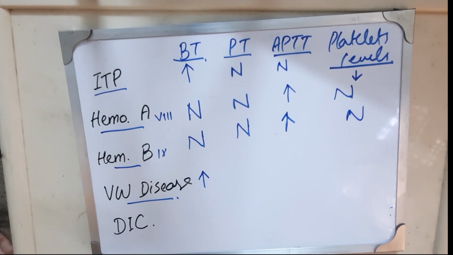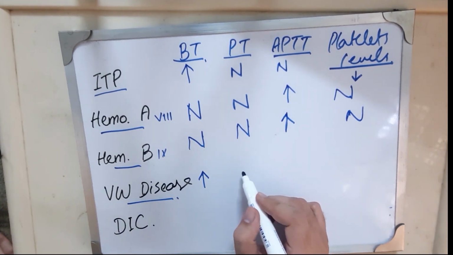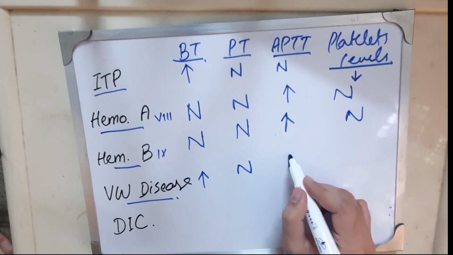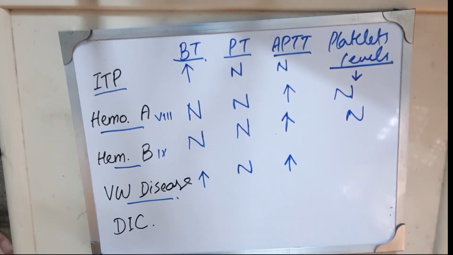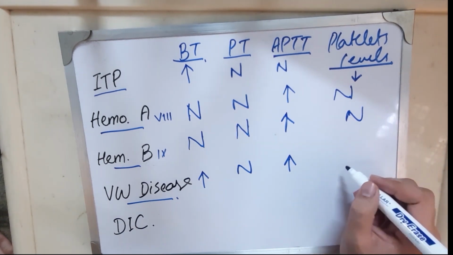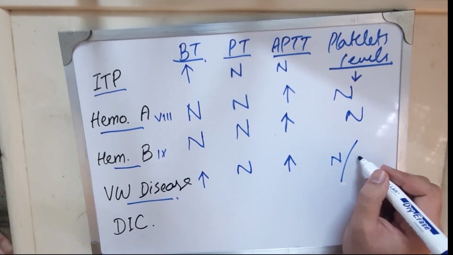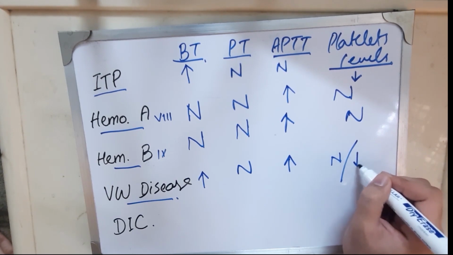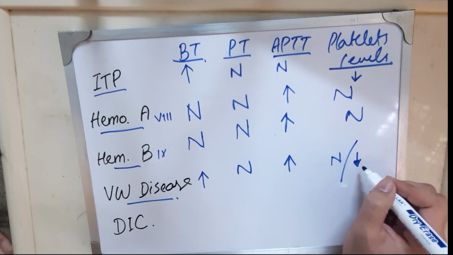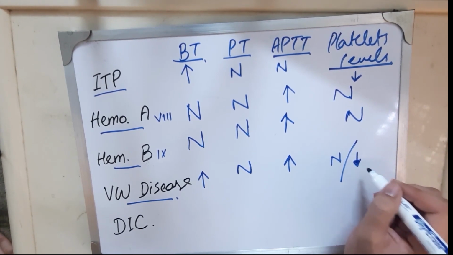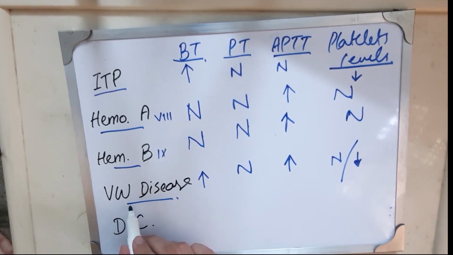Prothrombin time is normal. APTT is increased due to abnormal function of factor 8. Its levels are also decreased. Platelet levels may be normal or may be decreased. There is no single test that can diagnose von Willebrand disease. There is an additional test for von Willebrand disease. We will discuss it later.